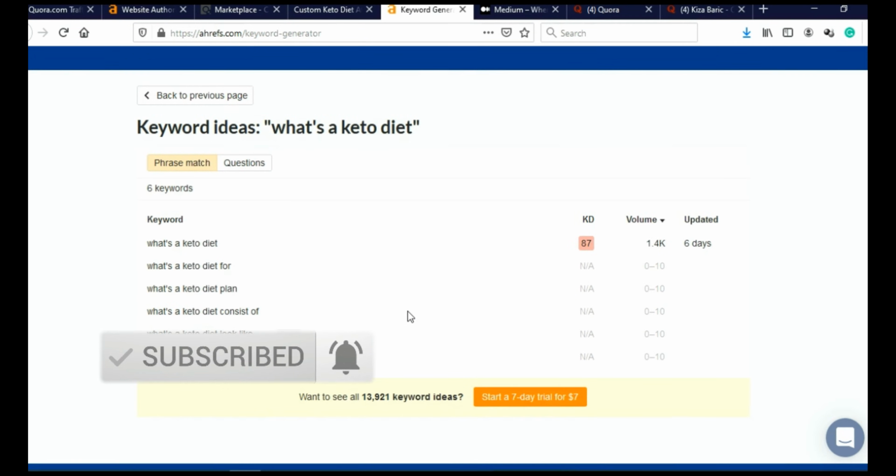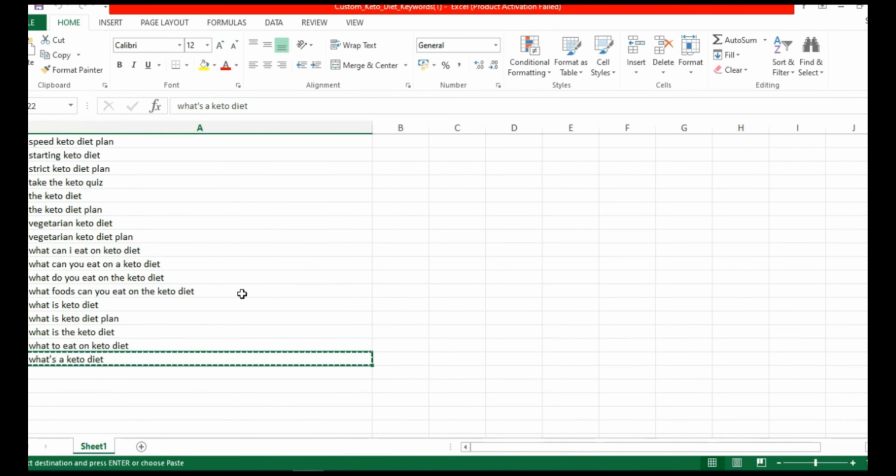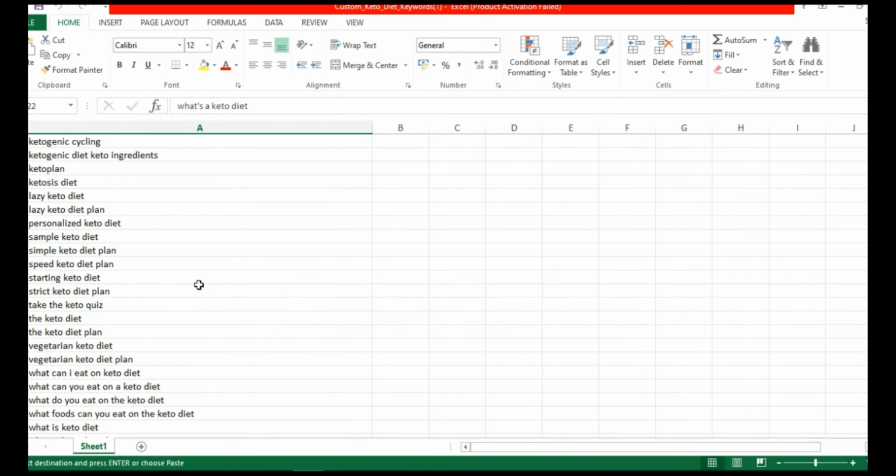And when you scroll here, we will see this is actually not a good keyword. As you can see, keyword difficulty is 87, which means it's extremely hard to rank for this keyword. Search volume is 1,400. So we actually need to find another keyword. So let me just go through these keywords.